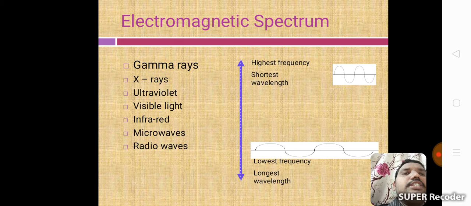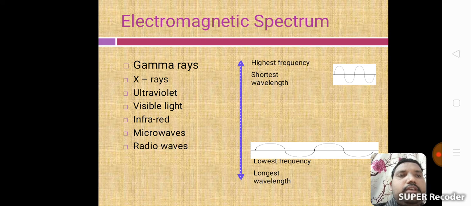Here, there are two ends of the spectrum: highest frequency with shortest wavelength, and lowest frequency with longest wavelength. The electromagnetic spectrum consists of 7 types of rays: gamma rays, X-rays, ultraviolet rays, visible light, infrared,